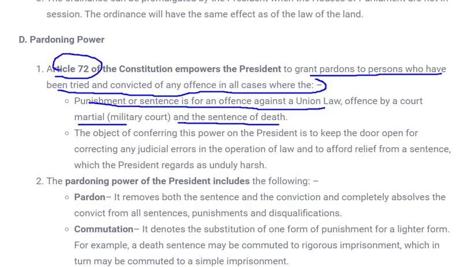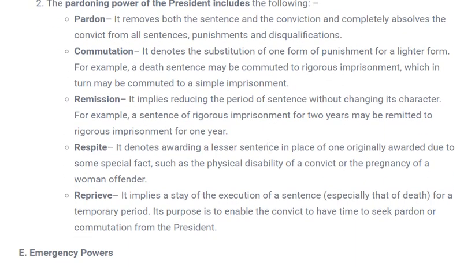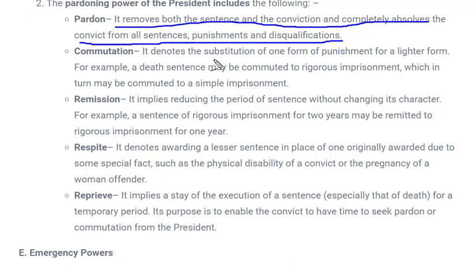So there are several kinds of pardons. Let's see what those pardons are. First is pardon. Pardon means it removes both the sentence and conviction and completely absolves the convict from all sentence, punishment and disqualification. That means anyone who is in jail serving his punishment can have all the punishment removed and he can be set free.